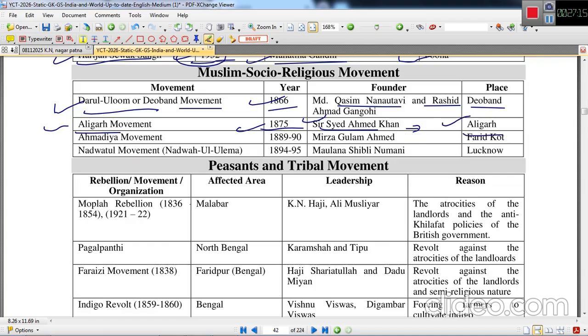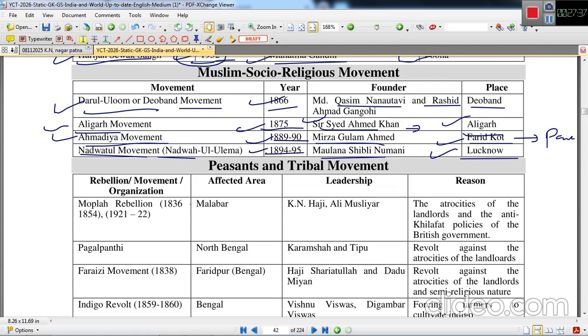which led to the establishment of Aligarh University. This was started in Aligarh. Ahmadiyya movement was started in 1889-90 by Mirza Ghulam Ahmad at Qadian, which is currently in Pakistan. Nadwatul Ulama movement was started in 1894-95 by Maulana Shibli Nomani in Lucknow.